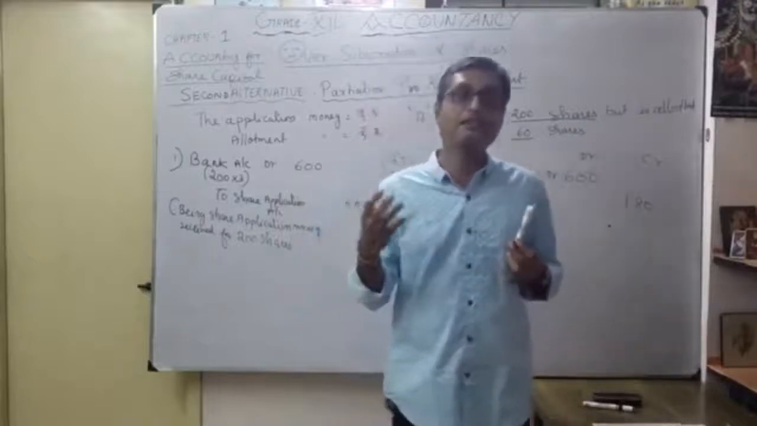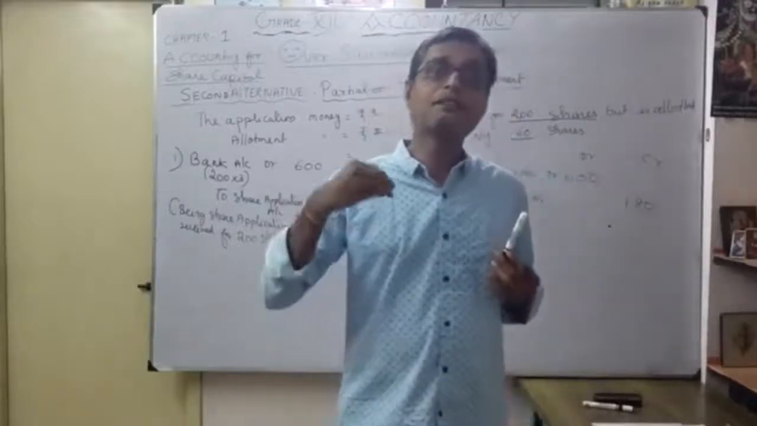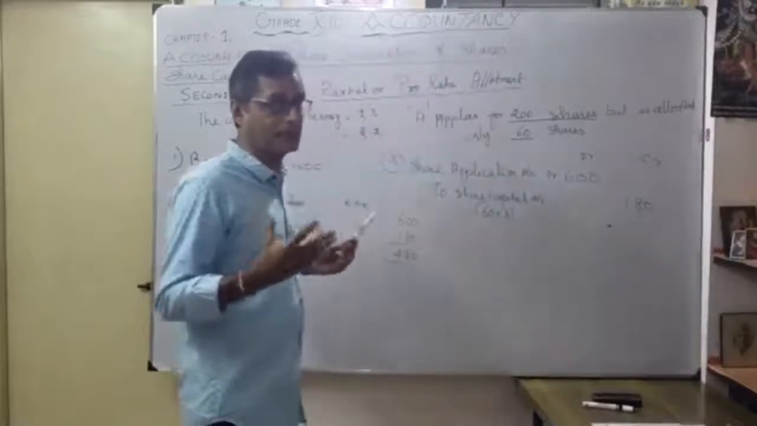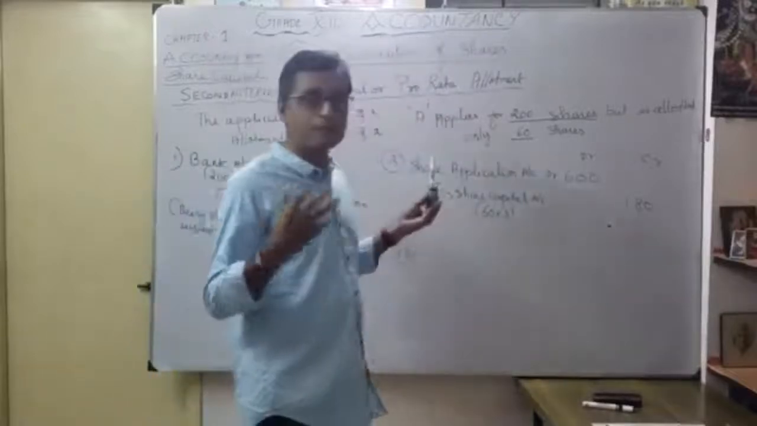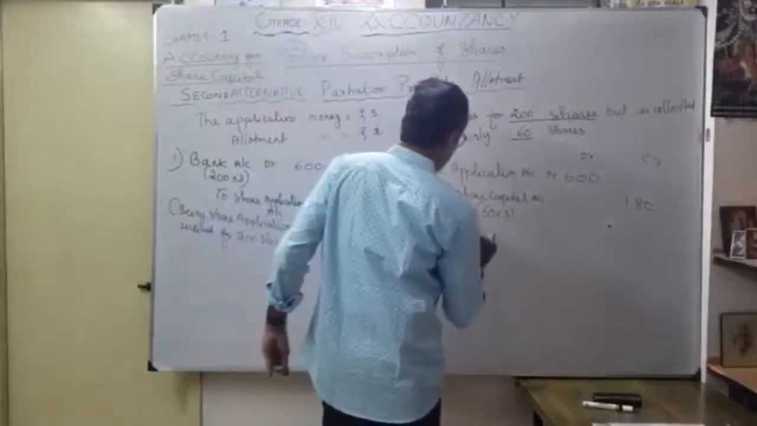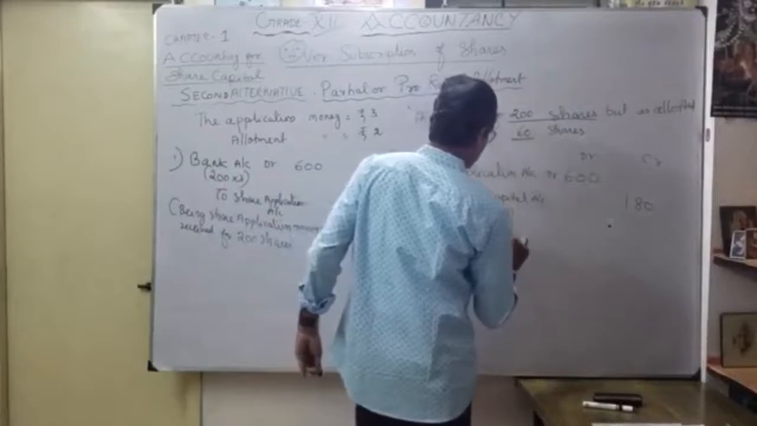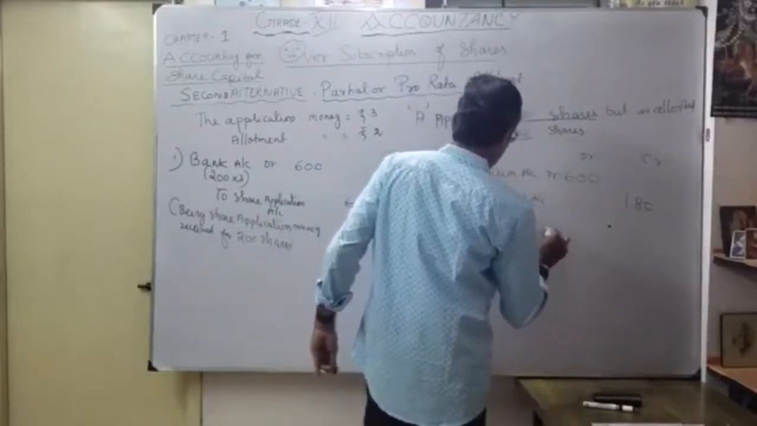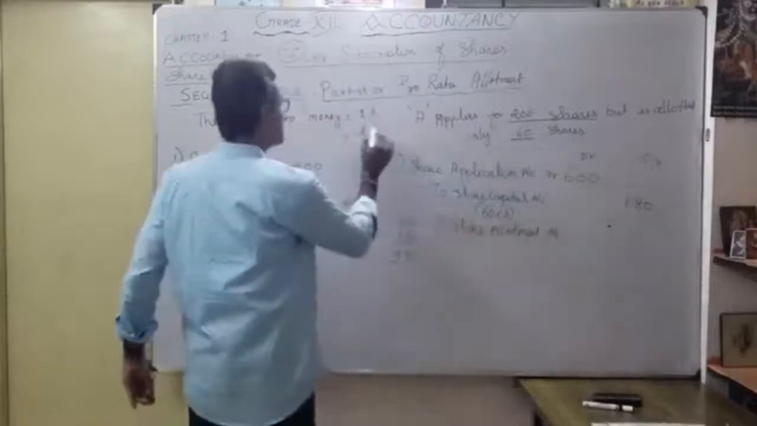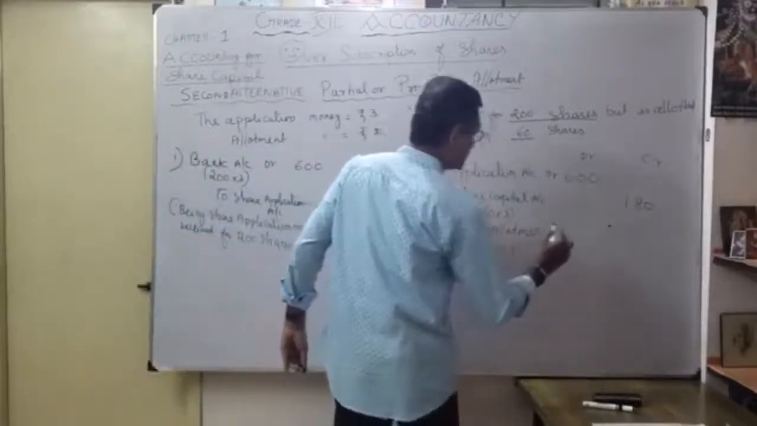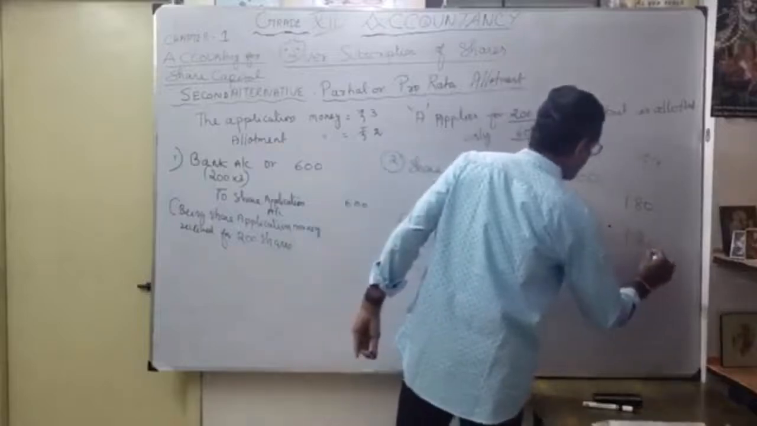Whenever any calls are allowed, you can utilize the excess money for the first call and second call also. First, you are going to utilize it for the allotment. Entire money goes to the share allotment account. Actually, how much are you going to pay for allotment? 2 rupees. So 60 into 2, how much? 120.